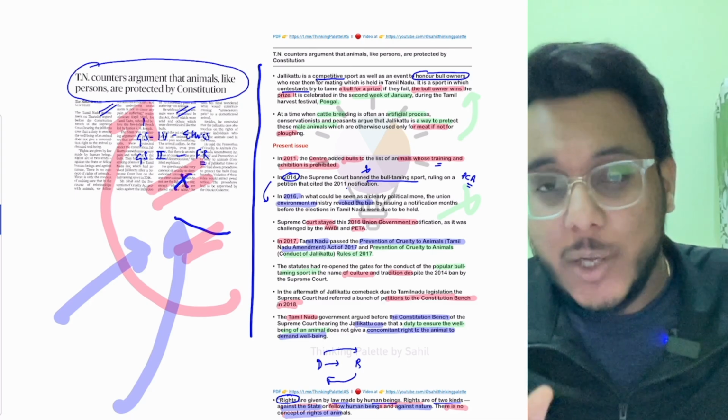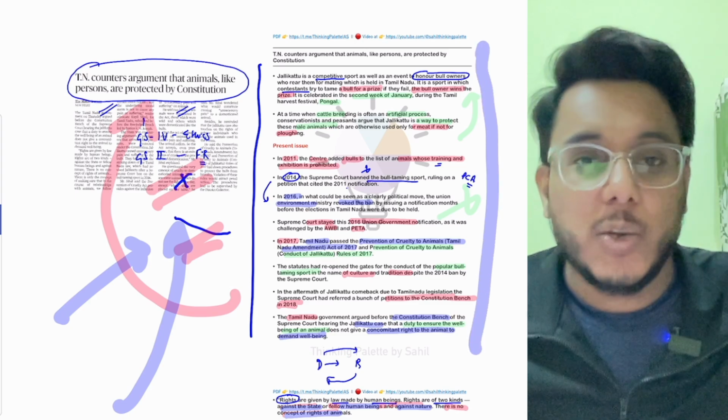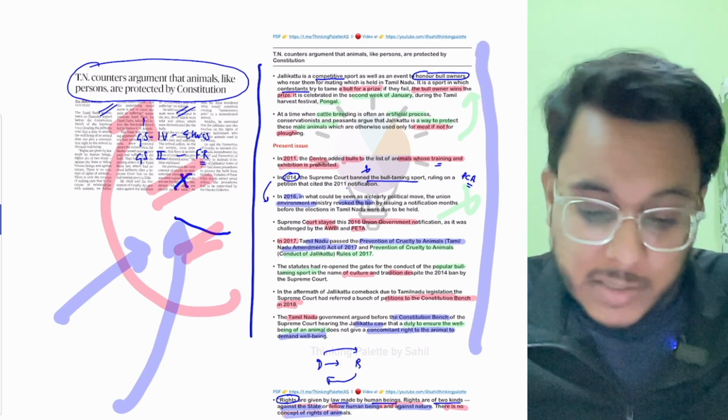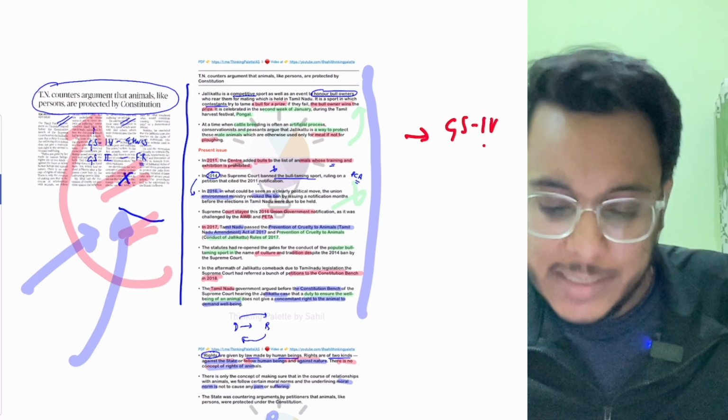You again don't need to track the day-to-day development that is going on, but this entire issue around Jallikattu needs to be understood because this is very important, guys. This issue becomes more important for GS paper number 4 also, that is ethics.